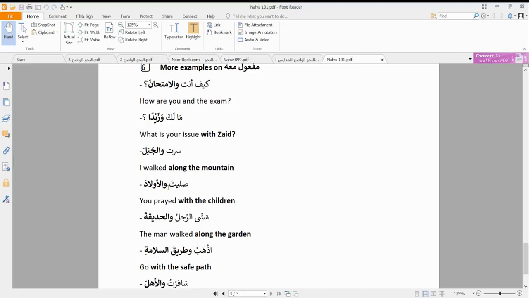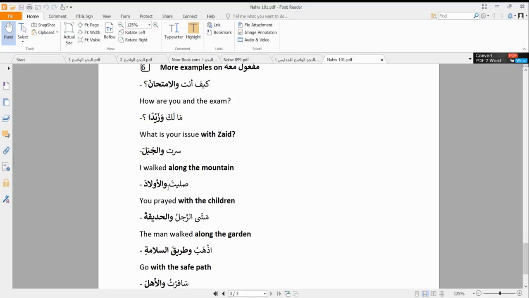Ma laka wa zaidan. So it is that wawul ma'iyya that is giving this Zaid nasbu and making it a maf'ul ma'ahu. So what is the issue that you have with Zaid? Sirtu wal jabala. I walked with. So the wawul ma'iyya, we actually mean with, but we know that the mountain cannot walk, right? So what it would mean in this case is that sirtu wal jabala, because it happens that an Arab may actually tell you, walk, maybe sir wal jabal, or sir ma'al jabal, take the path of the mountain.